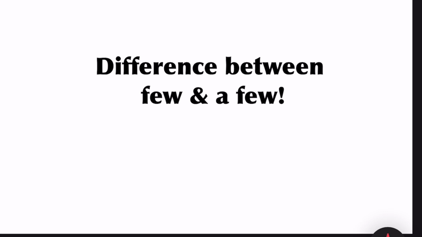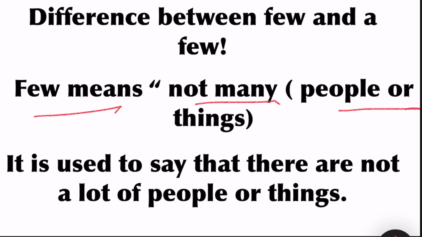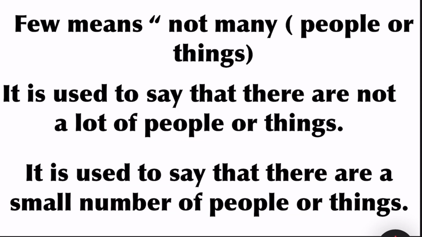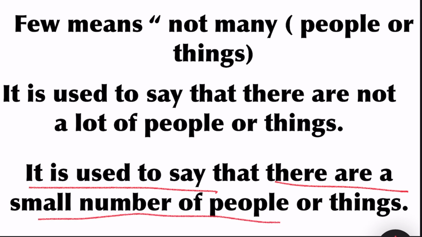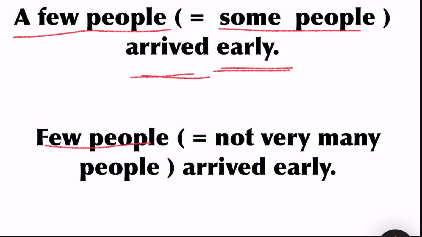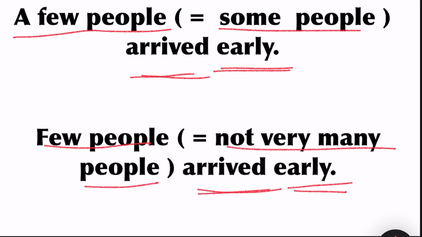In today's class, we are going to discuss the difference between few and a few. Few means not many people or things. It is used to say that there are not a lot of people or things. It is used to say that there are a small number of people or things. A few people arrived early means some people arrived early. Few people arrived early means not very many people arrived early.